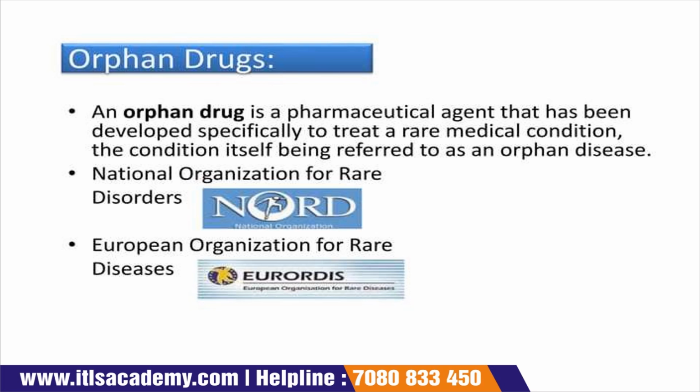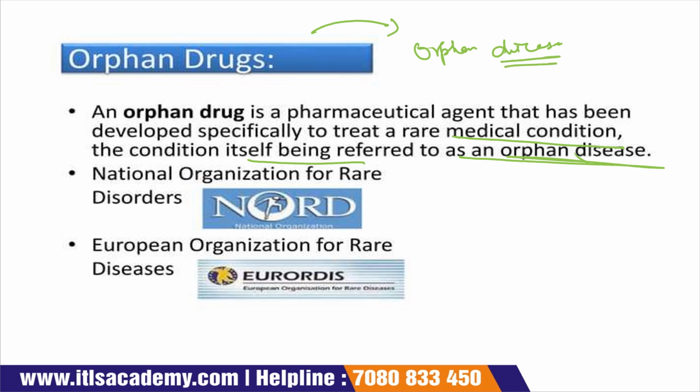An orphan drug is a pharmaceutical agent that has been developed especially to treat a rare medical condition, that condition itself being referred to as an orphan disease. So orphan drugs are simply used for the treatment of orphan diseases.